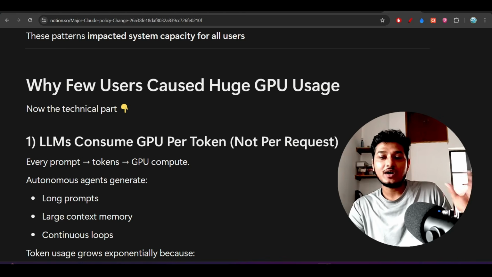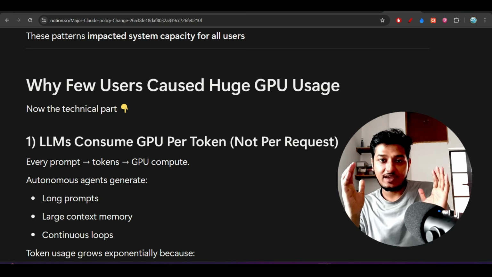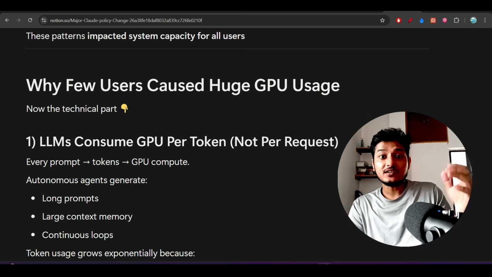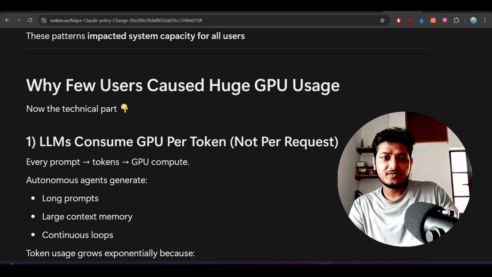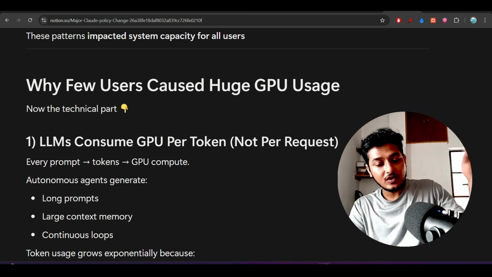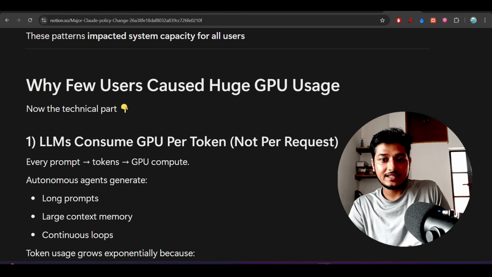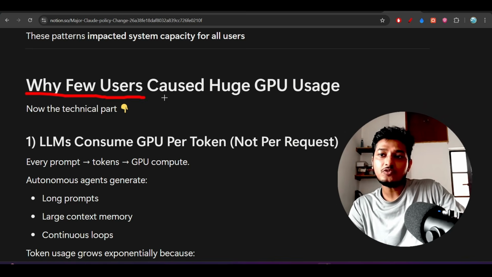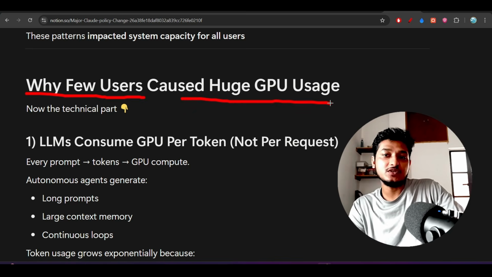Now you will ask me one question: bro, you told only some of the users are doing this kind of abuse, so Anthropic is actually concerned about only those few users? Yes, because only those few users are enough to disbalance the Anthropic infrastructure. Why? Here you see, this is the next part. Why did a few users cause huge GPU usage?